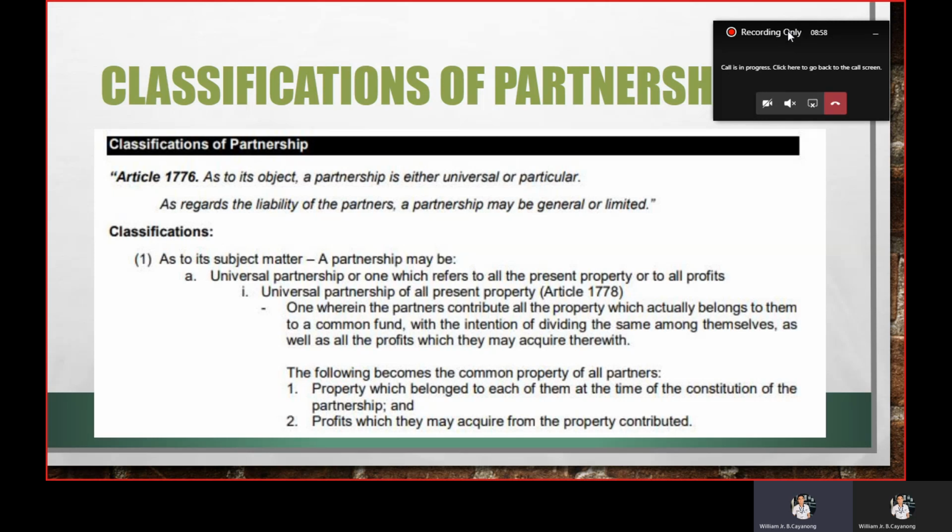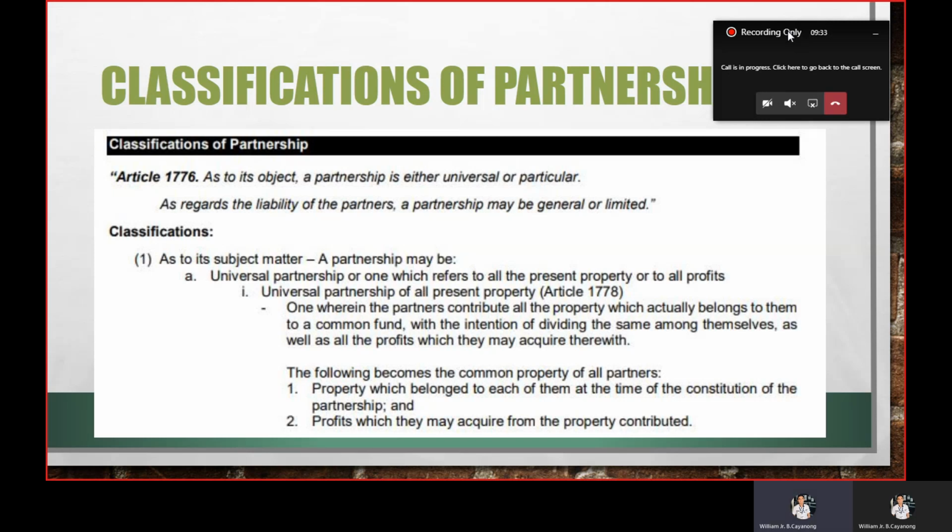First, the property which belonged to each of them at the time of the constitution of the partnership. Remember the words at the time of the constitution, meaning at the time that they already formed the partnership, those properties that they promised to contribute must be included in the partnership property. And not just that, it could also be the profits which they may acquire from that property contributed.